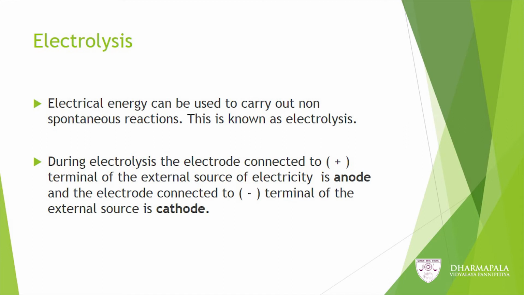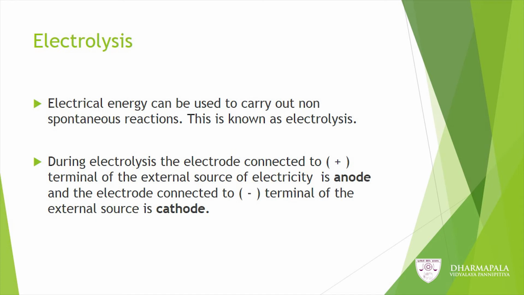Then let us see what is this electrolysis. You know, electrical energy can be used to carry out non-spontaneous reactions. This is known as electrolysis.